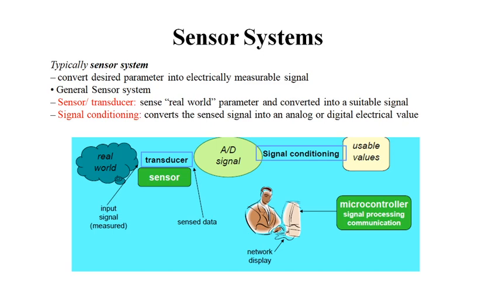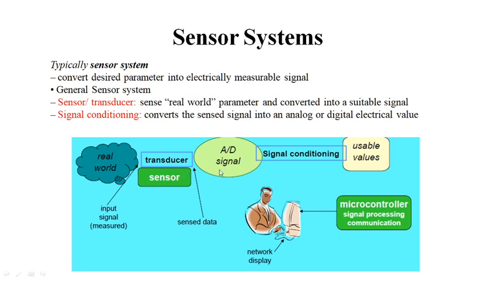Typically, a sensor system converts the desired parameter into an electrical measurable signal. A general sensor system has the sensors or transducers, and the second part is signal conditioning. Here in this diagram, the real world is shown. So what parameter you have to measure, that parameter will get sensed with the help of the sensor. For example, if you want to sense the temperature of a room or of an environment, that real world input signal, the measured signal, will first be sensed by the sensor or transducer and converted into a suitable signal.